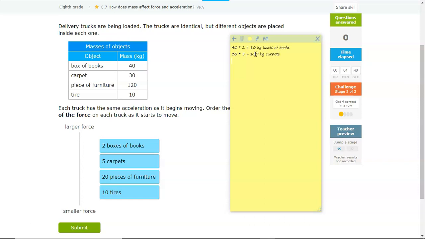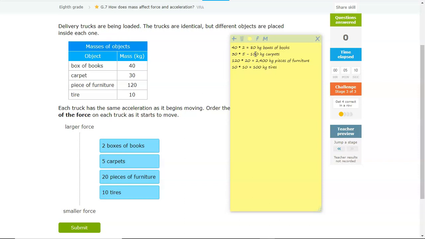Next one, we have 20 pieces of furniture, and each piece of furniture is 120 kilograms. So 120 times 20 is a very big number. 12 times 2 is 24, so I believe that's 2,400 kilograms of furniture. And then 10 tires, and the mass of each tire is 10, so 10 times 10 is equal to 100 kilograms for the tires.